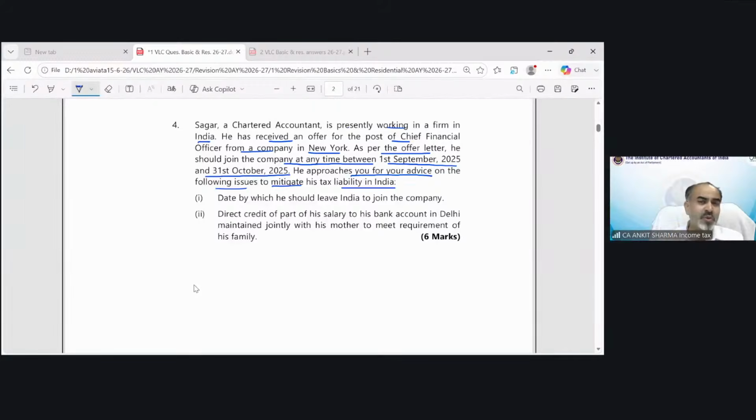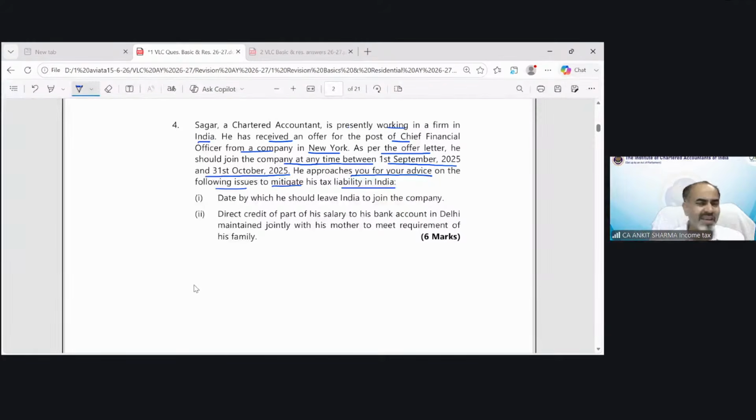Date by which he should leave India to join the company, and direct credit of part of his salary to his bank account in Delhi, maintained jointly with his mother to meet requirement of his family. So he's asking you consultancy in two cases. He's asking, tell me the date by which I should leave India, so there would not be any tax liability. And what if I am crediting part of my salary directly into my bank account jointly with my mother? So do I need to change it or not?